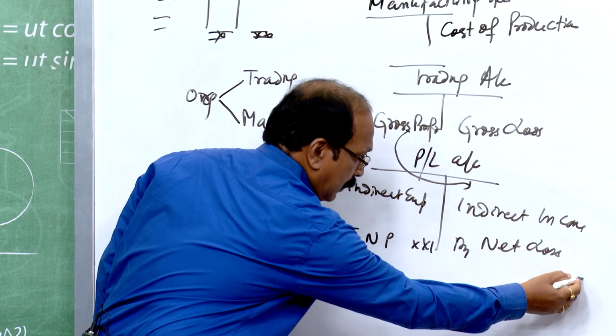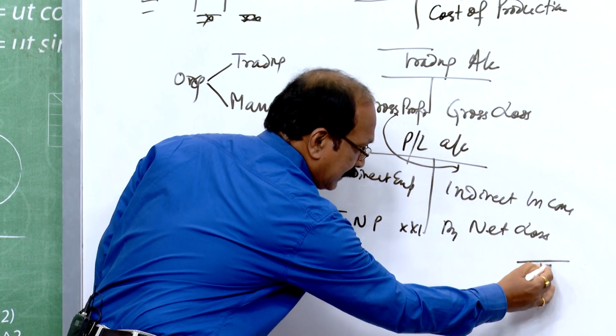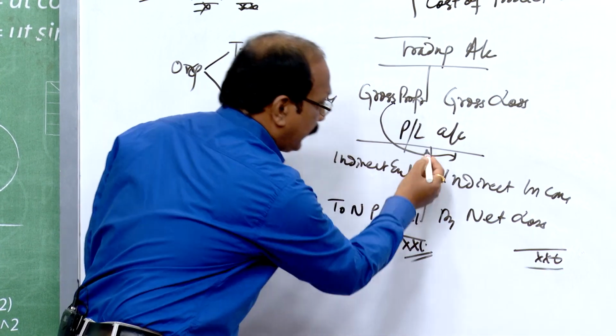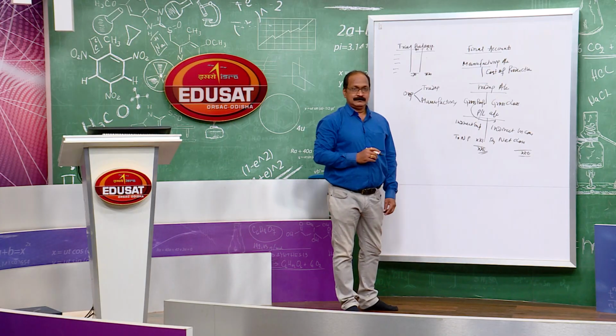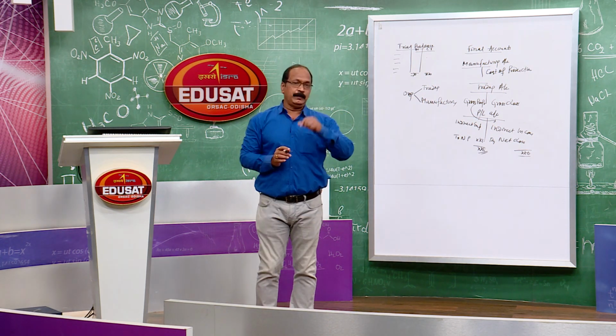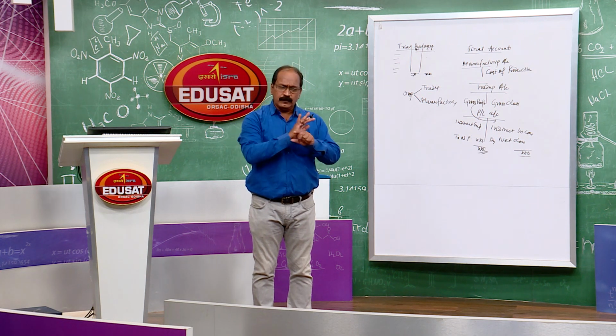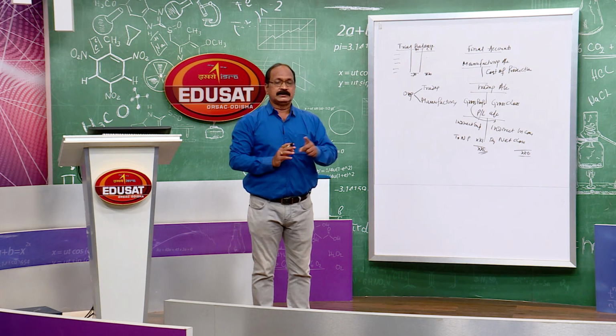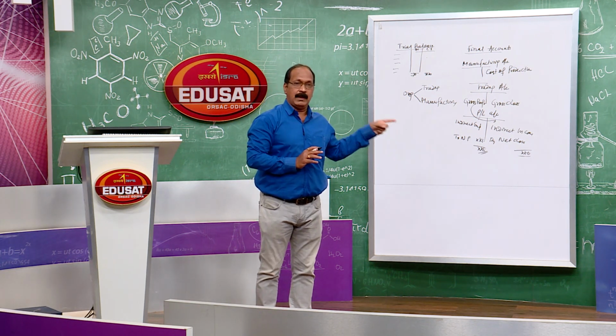All of you know this, how to prepare the profit and loss account. This you have done in case of a sole proprietorship business. Similarly, we have to prepare the accounts of a partnership in the same procedure, the same line.